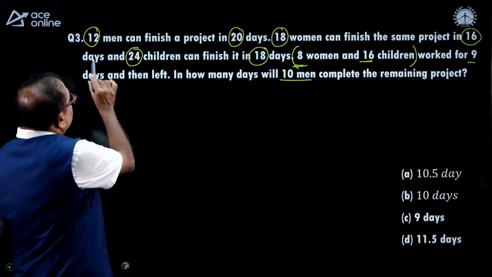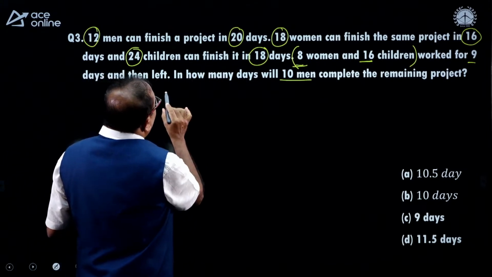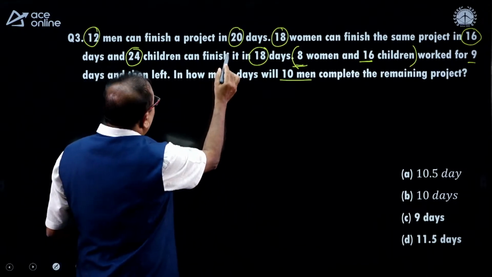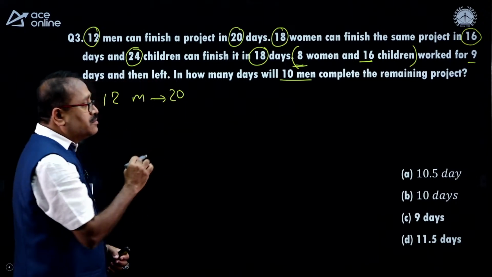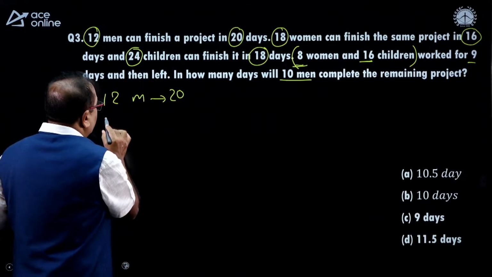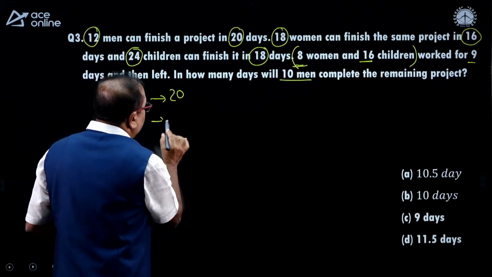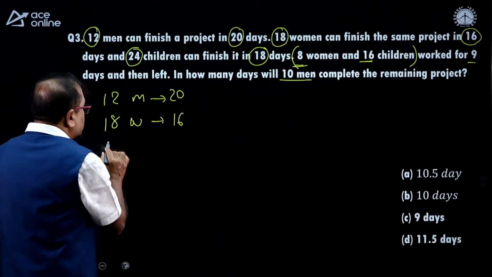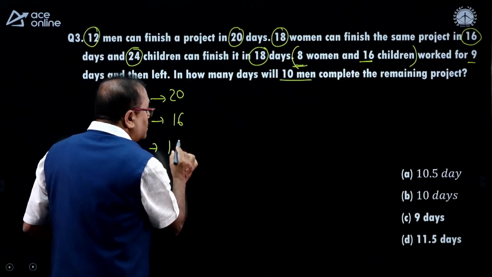It is said that 12 men can finish the work in 20 days. This is the information I am writing over here. And 18 women can complete the work in 16 days. I am just writing the question over here. And then it says 24 children can do the same work in 18 days.